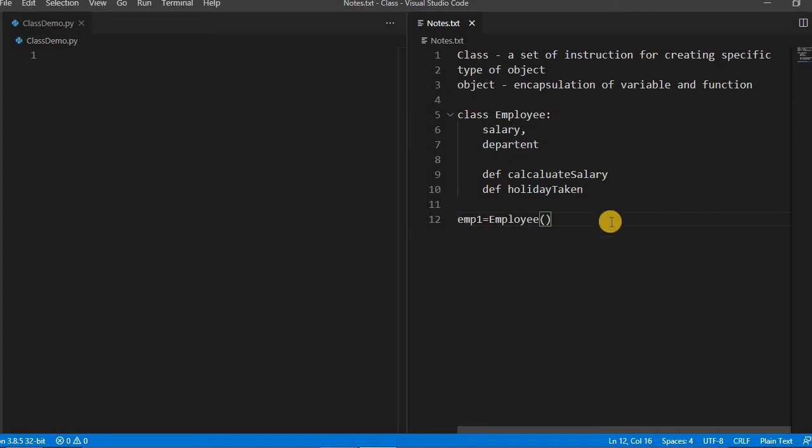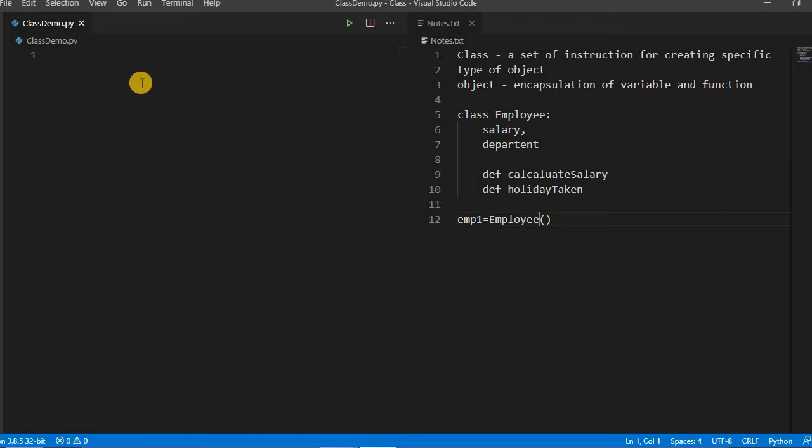If you declare the class only, it doesn't take any memory in the OS. Unless and until you declare an object of the class, it will not take memory. When you declare an object of the class, how much memory will it take? It's based upon the variables declared in the class. So here we have declared the salary. If salary is an integer, it will take 4 bytes. If it is a float, it will take 4 bytes. Okay. So let's run this and try to understand how the object creation works, how the object deletion works.